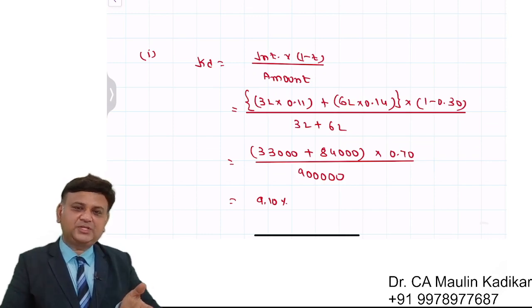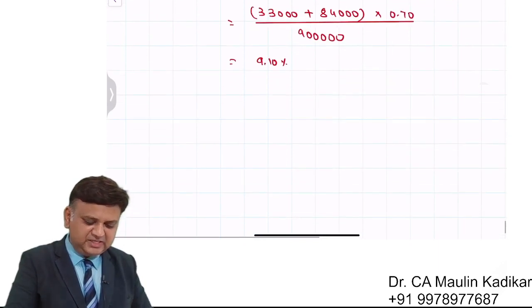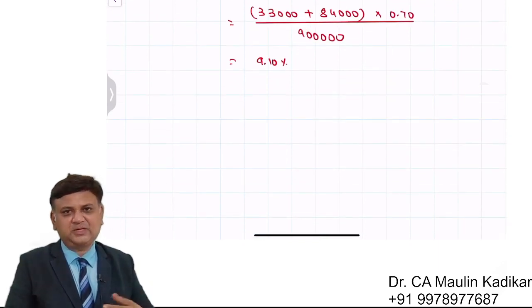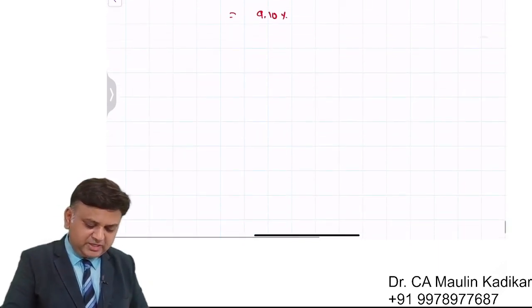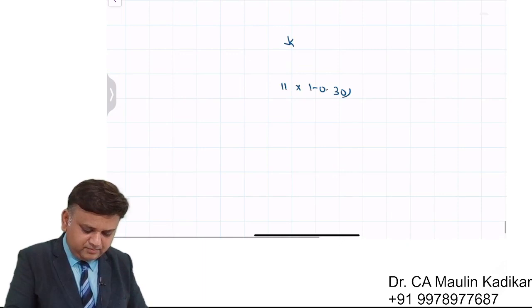Instead of making the calculation like this, a student may compute the answer another way. Since there is no premium, discount or anything, a student can calculate like this: 11% into 1 minus 0.3, and 14% into 1 minus 0.3 once again.